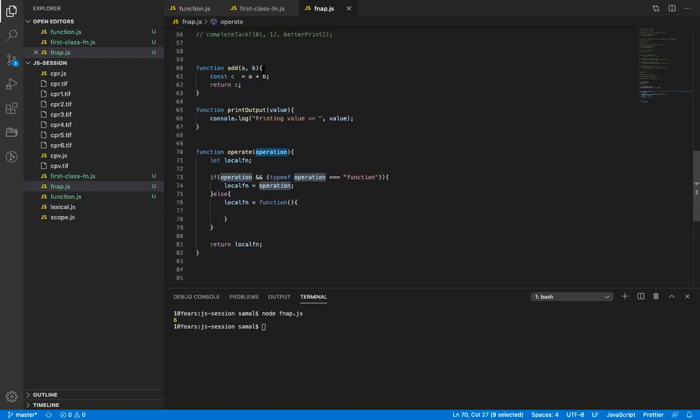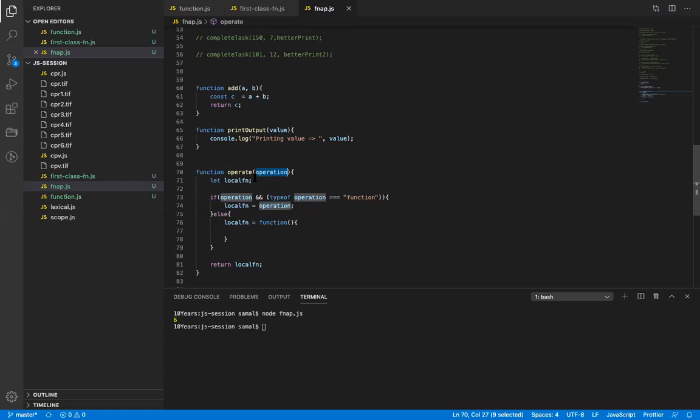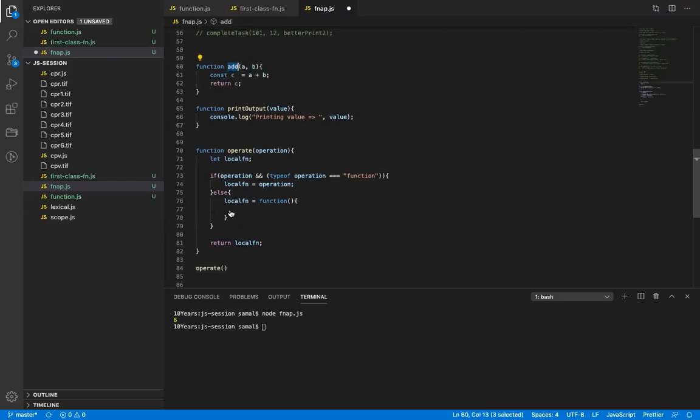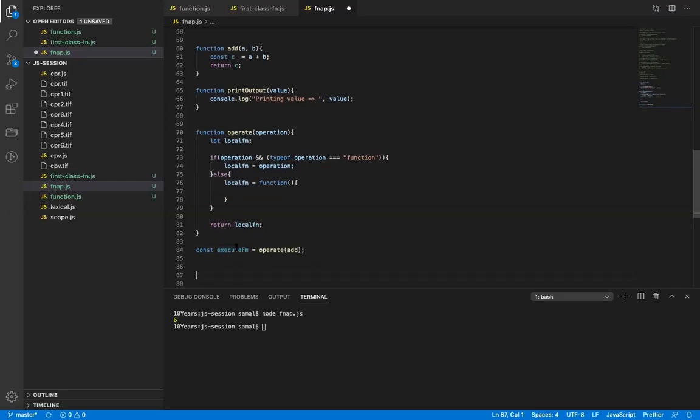Where are operations? Okay. Sorry, let's not confuse you. I will just say operate. I will pass add. The const execute. What will be the value of execute here? Let's say if I comment this out.